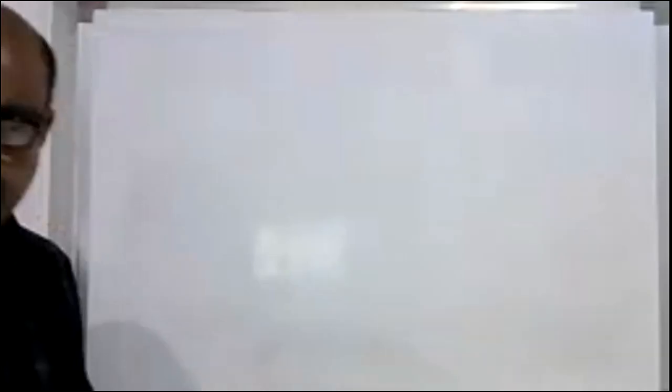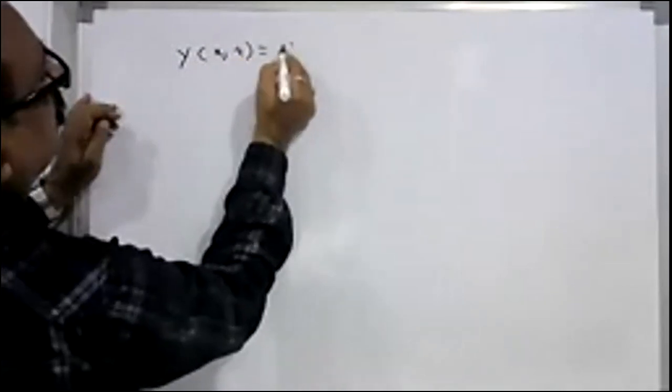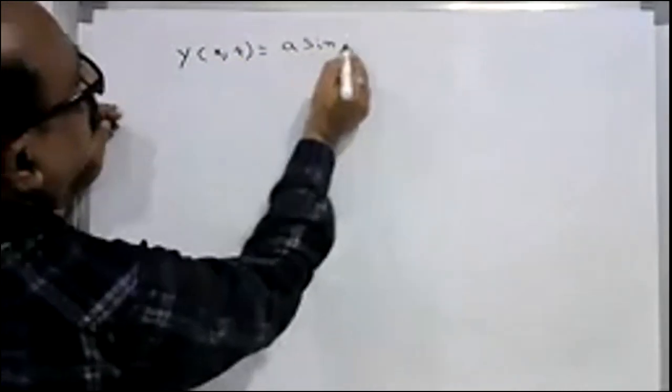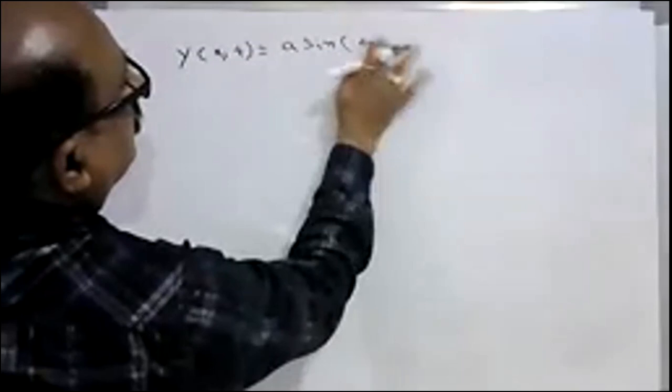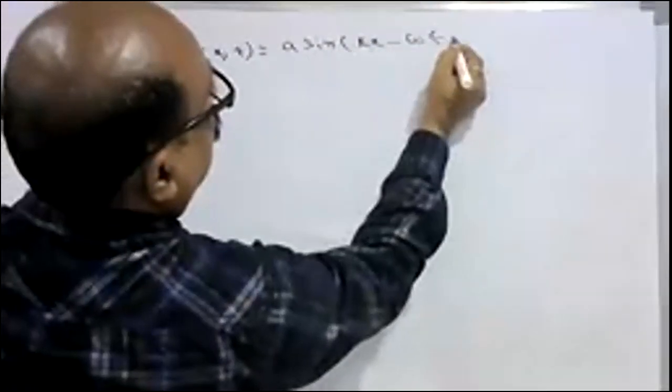I will just write one equation and explain the different terms. y of x,t is equal to A sin(omega t or kx minus omega t plus or minus phi).